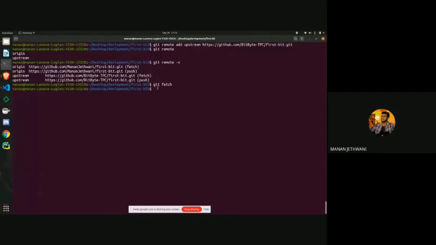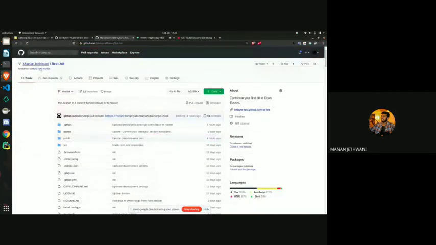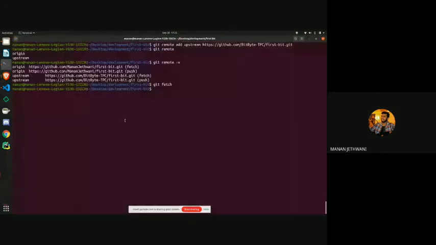As you can see, nothing happened because our local repository was up to date with the first one, from where it was cloned. I told you, whenever we write git fetch and don't mention a remote repository, it considers origin as the repository and tries to fetch from it.